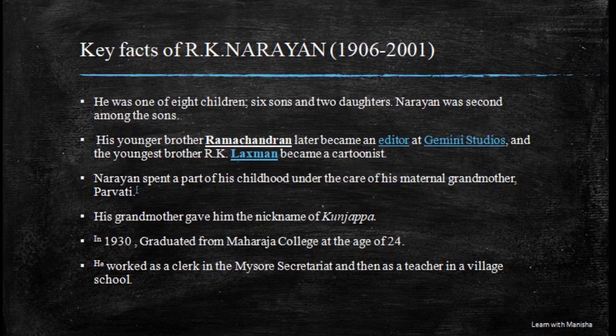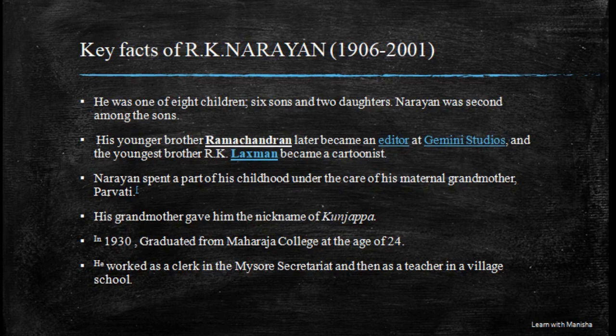Another important question is that his grandmother gave him the nickname Kunjapa. This is also a very interesting fact about R.K. Narayan, that his loving grandmother Parvati gave him the nickname Kunjapa. Next point is in 1930 he graduated from Maharaja College at the age of 24.